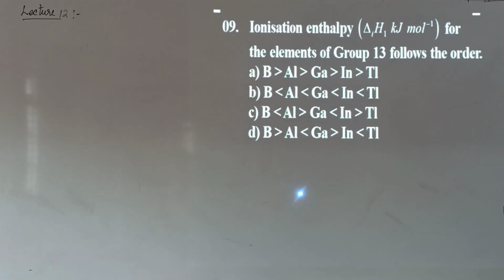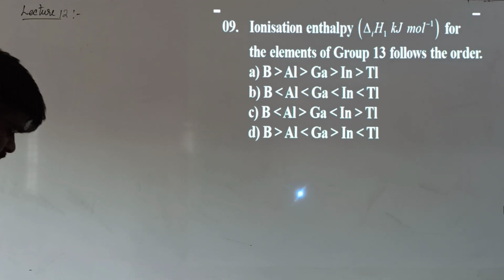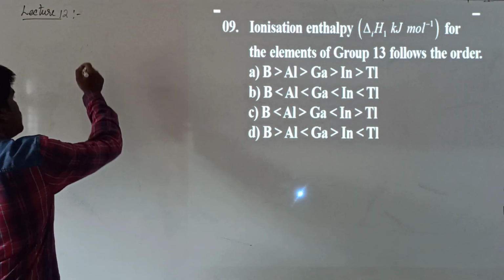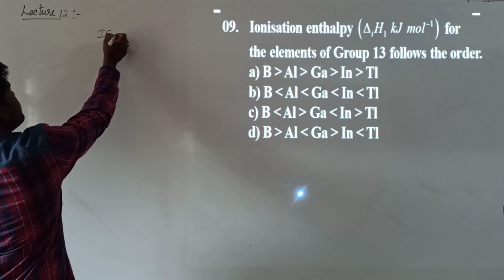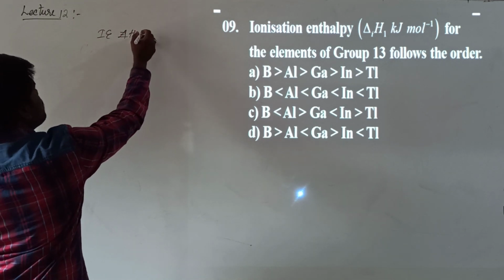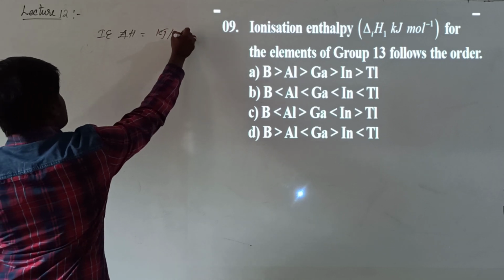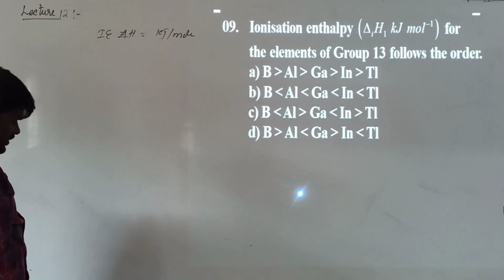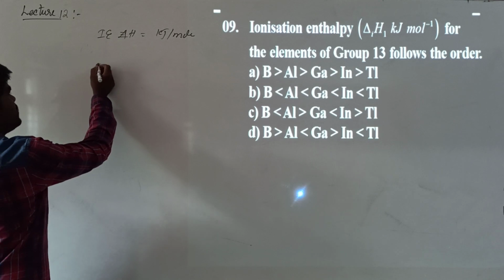Ionization enthalpy in kilojoules per mole for the elements of group 13 follows the order. This is a question from the group 13 elements, where ionization enthalpy, delta H in kilojoules per mole, is being asked.